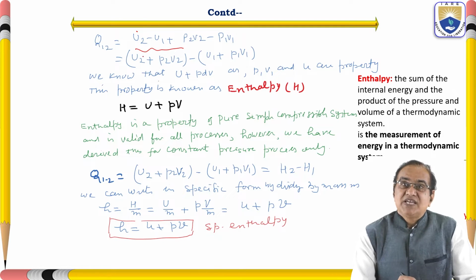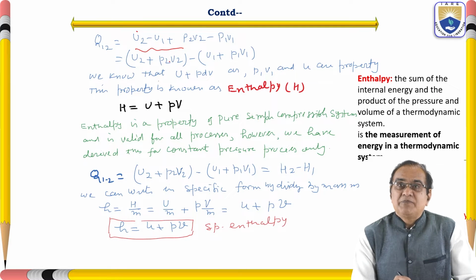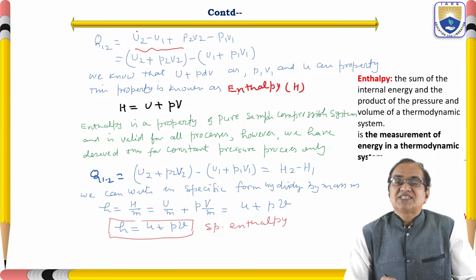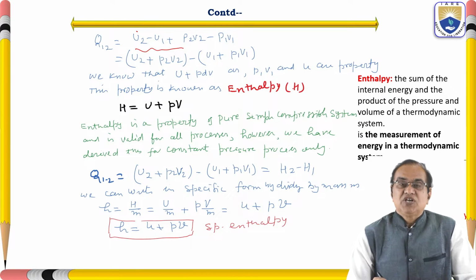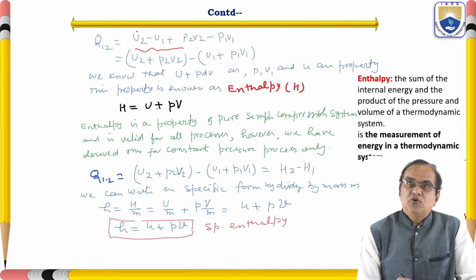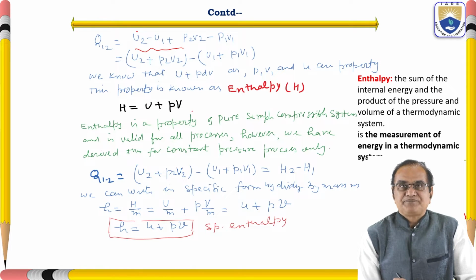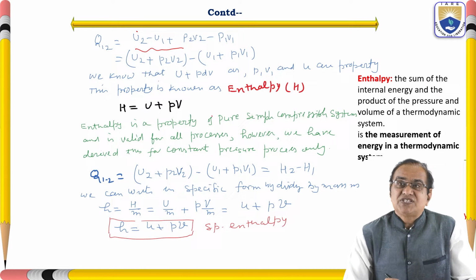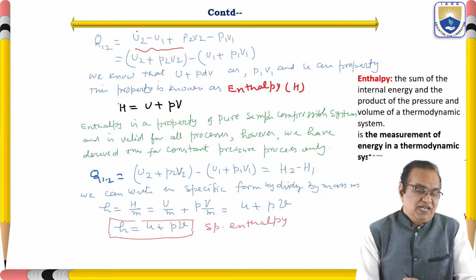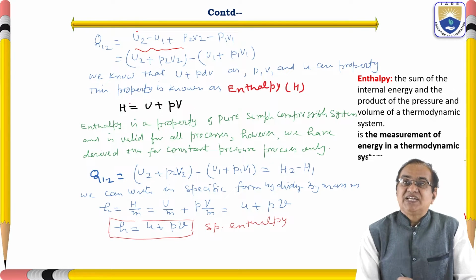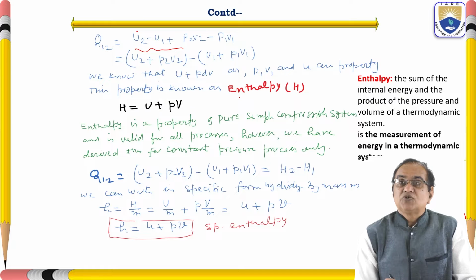So the summation U2 plus P2V2 is another property, and this is called the enthalpy, H. So here H is equal to U plus PV. This is a new property which we have got. Till now we have seen pressure, temperature, specific volume, and internal energy U. Now this is the fifth one, that is H, the enthalpy. So enthalpy is also an intensive property.